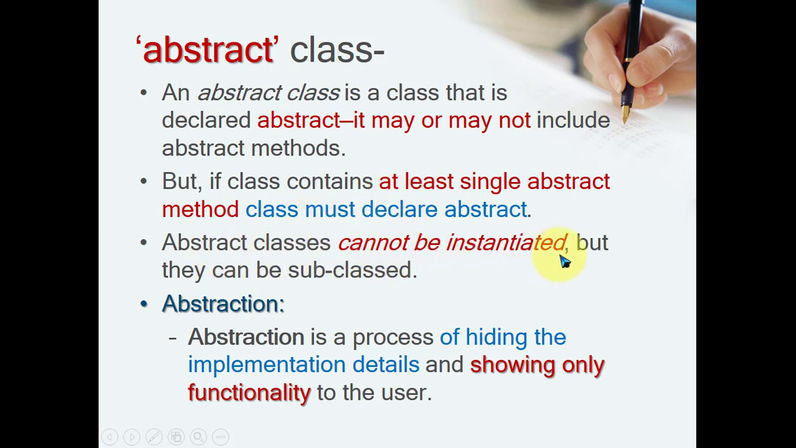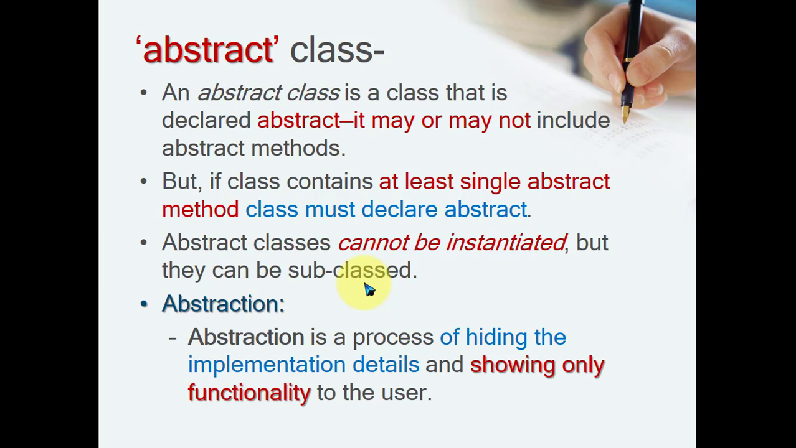Abstract classes cannot be instantiated, but they can be subclassed. What is the meaning of this? If any class is declared as abstract, you cannot create an object of that class. But you can create a reference variable of that class. That means just a type of variable, not an instance. Always try to recall the concept of upcasting, where we create a reference of the superclass and store the object of the subclass.